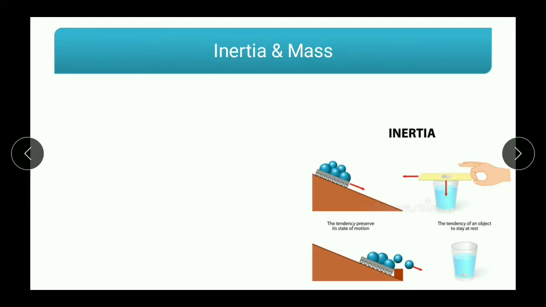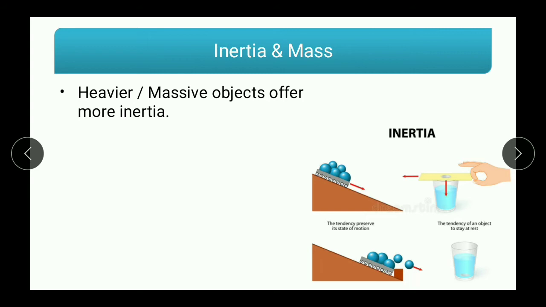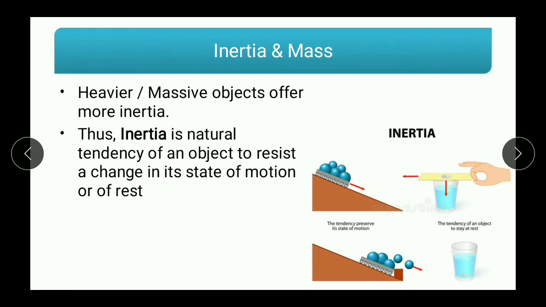Let us move further. Heavier or massive objects offer more inertia. So the heavier the object, the more inertia it will offer. In other words, inertia depends on the mass of the object. Thus, inertia is a natural tendency of any object to resist a change in its state of motion or of rest. So, if someone asks you what is inertia or to define inertia, then you have to write this statement. Inertia is a natural tendency of an object to resist a change in its state of motion or of rest.